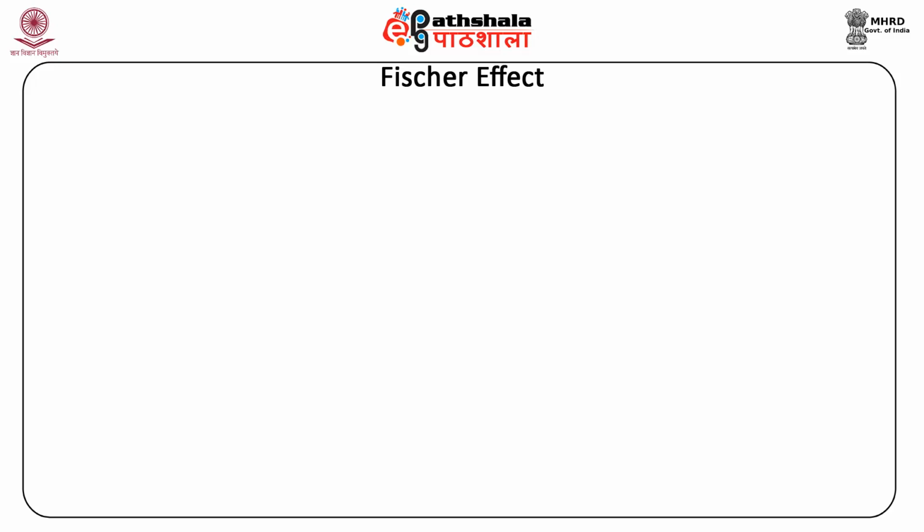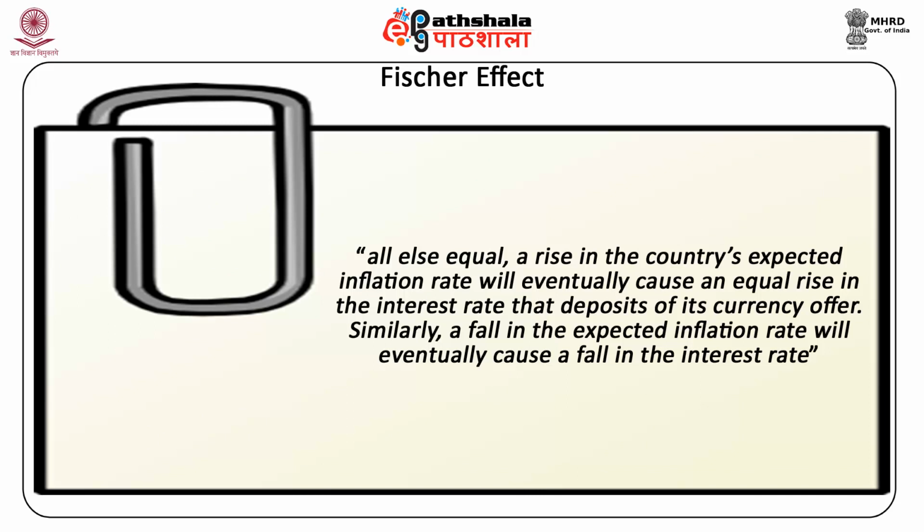It states that, all else equal, a rise in a country's expected inflation rate will eventually cause an equal rise in the interest rate that deposits of its currency offer. Similarly, a fall in the expected inflation rate will eventually cause a fall in the interest rate.